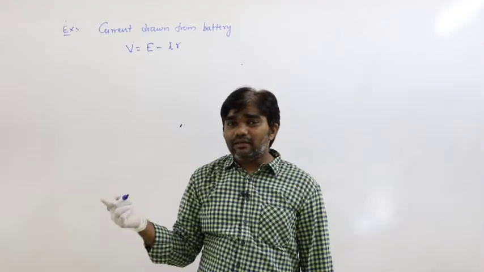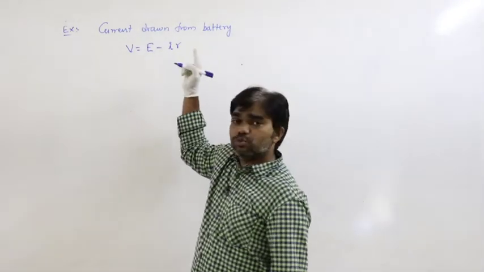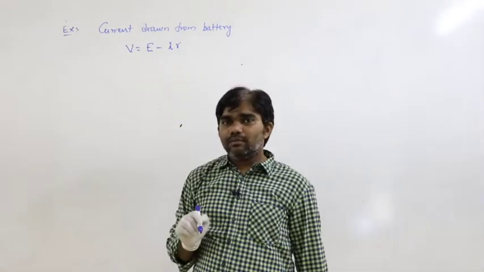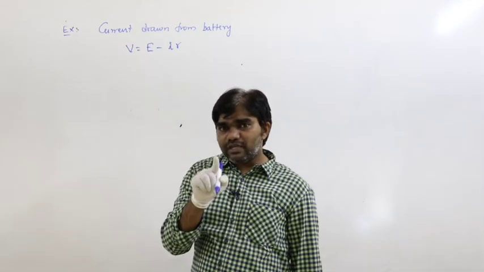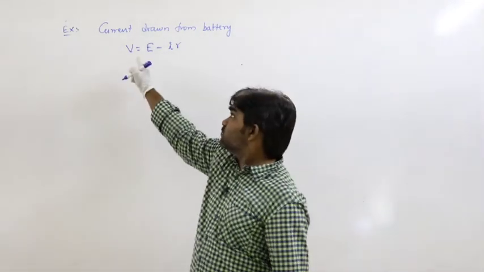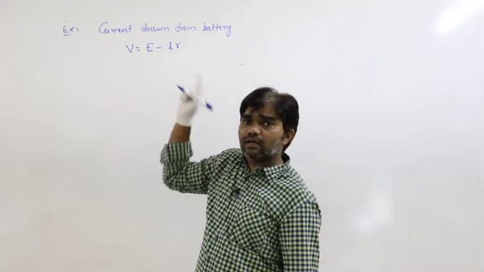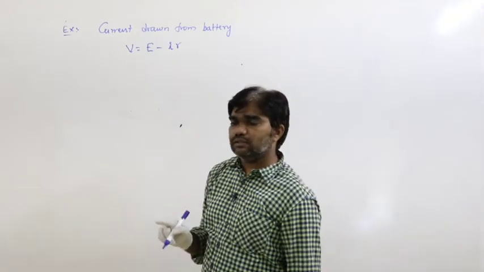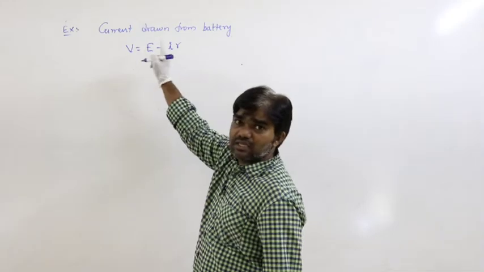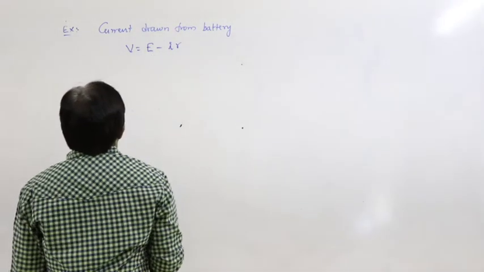If the current is supplied, that means the cell is charging, then V is equal to E plus IR. Remember this; at the time of Kirchhoff's second law, I will explain why it is V equals E minus IR and why V equals E plus IR. So remember that: current drawn from the battery, then V is equal to E minus IR, no doubt about that.